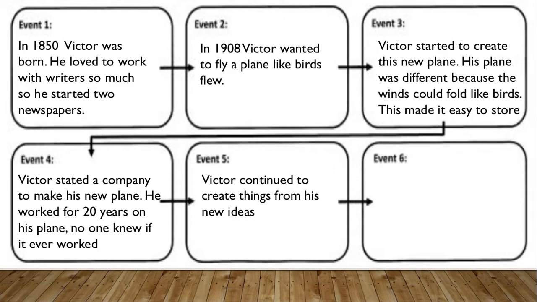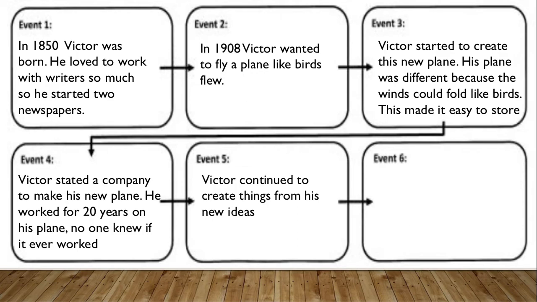So Victor was born and he loved writing and started newspapers. Then in 1908, Victor wanted a plane to fly like a bird. So Victor started to create his new plane. His plane was different, and that's what's important, because its wings could fold so the plane could be stored. Then Victor started a company for his planes. He worked for 20 years, but no one knows if it ever flew.